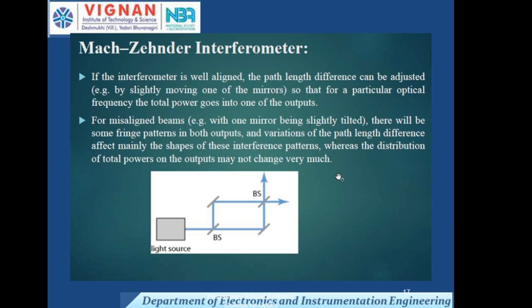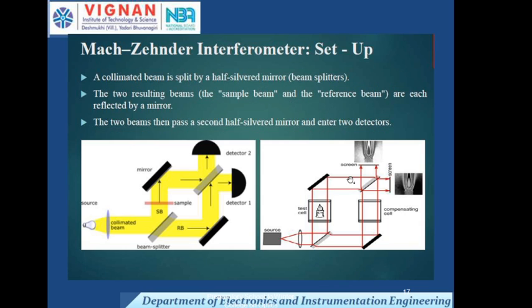With misaligned beams, there will be some fringe patterns in both outputs, and variations of the path length difference mainly affect the shapes of these interference patterns, whereas the distribution of the total power on the outputs may not change very much.